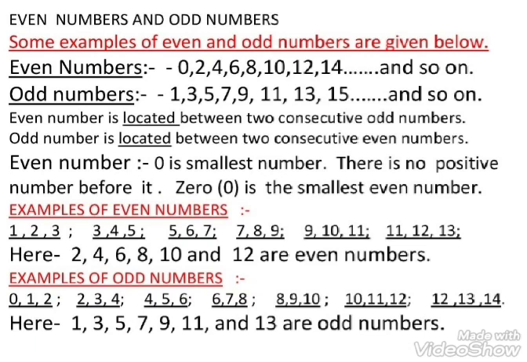Examples: 6, 7, 8, 8, 9, 10, 10, 11, 12, 12, 13, 14. Here 7, 9, 11 and 13 are odd numbers.